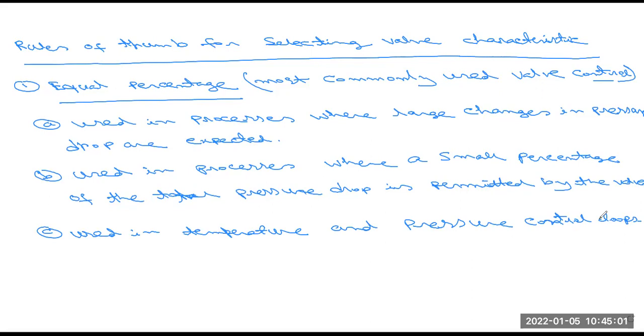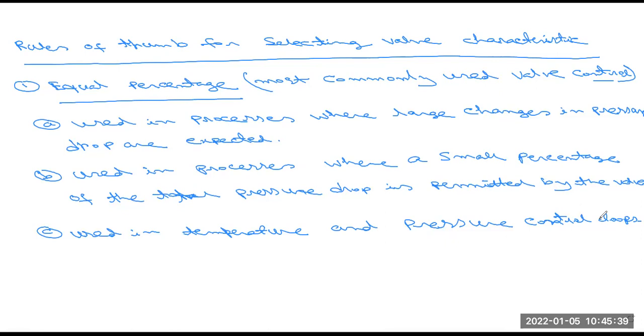So these three are the thumb rules for selecting the valve. That is the first one, equal percentage, which is most commonly used in our valve control systems. First, used in processes where large changes in pressure drop are expected, where there are large fluid flows or large changes in variables in process control industries.